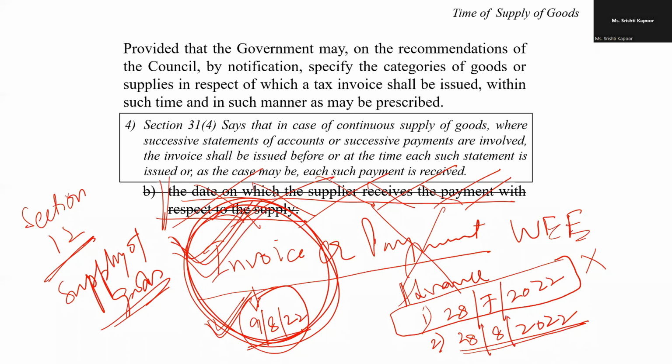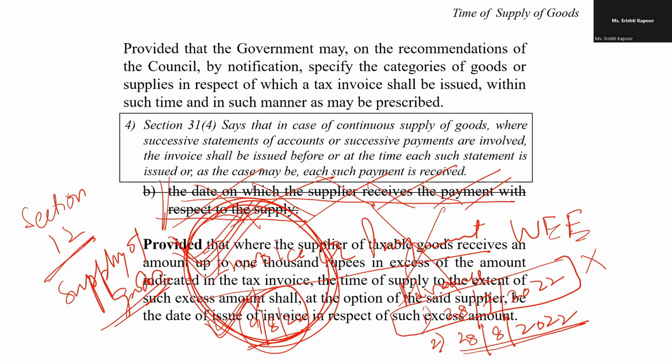But the only check we have to see is that when I say date of invoice, you should raise the invoice on the day on which you should have raised it. It should not be that you postpone your invoice and say, okay, sir, I have not raised the invoice, so I will pay whenever I raise the invoice. No. You are supposed to raise the invoice on the movement of the goods, on the removal of the goods or delivery of the goods.